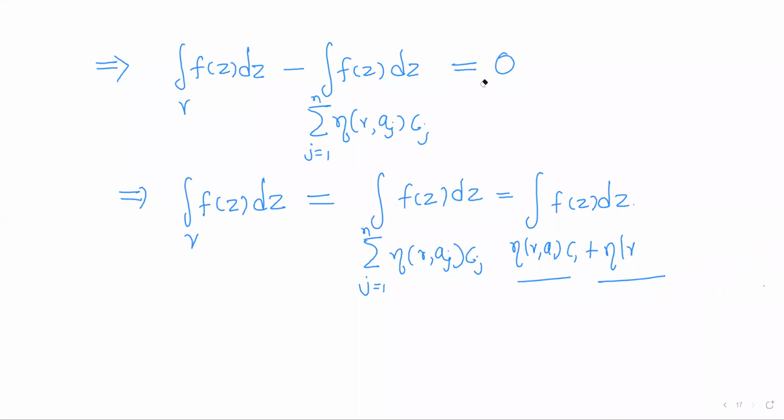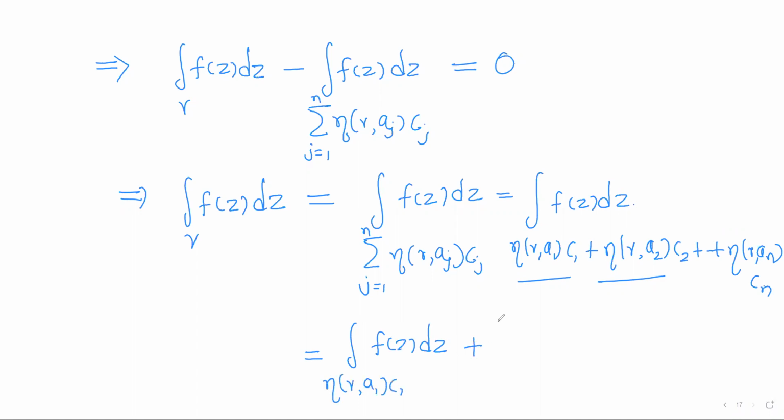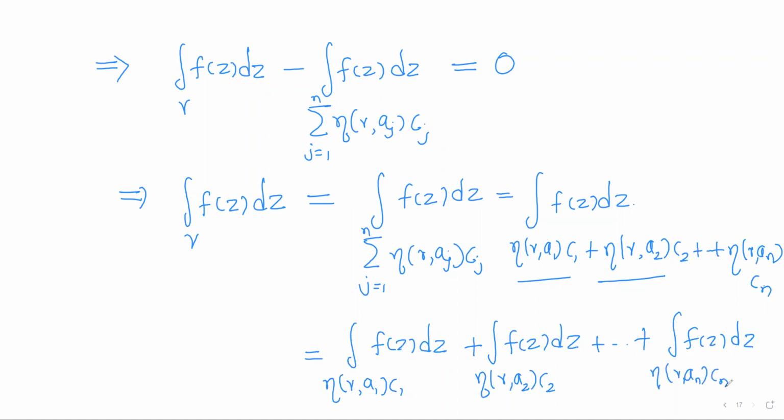So this is equal to, we can split the integral: the integral of f(z) dz over eta(gamma, a1) c1, plus the integral of f(z) dz over eta(gamma, a2) c2, plus so on, the integral of f(z) dz over eta(gamma, an) cn.